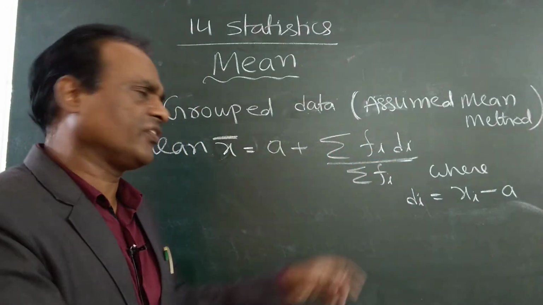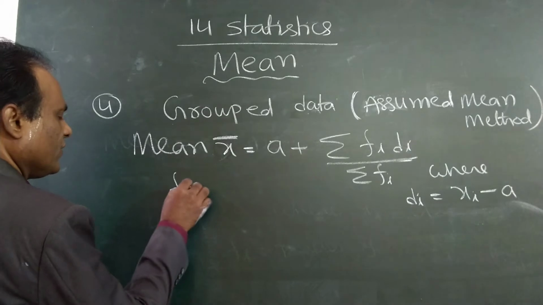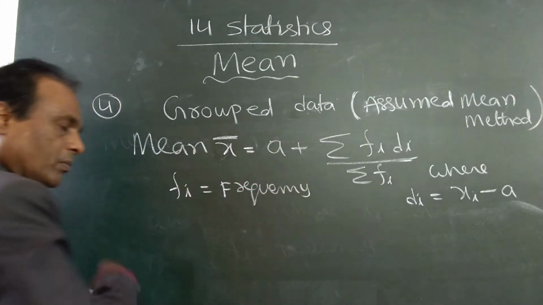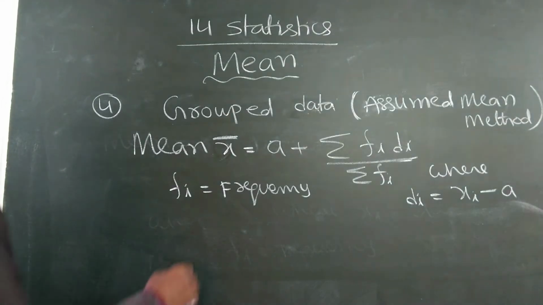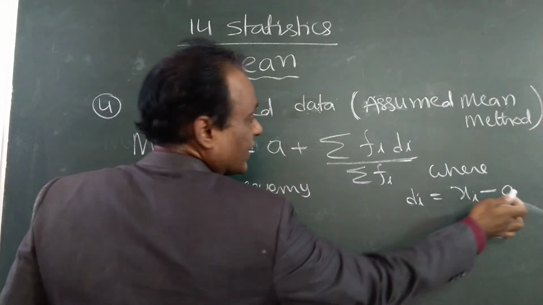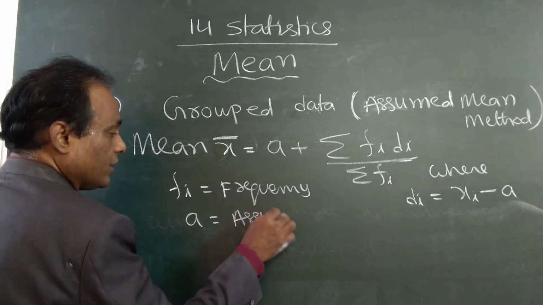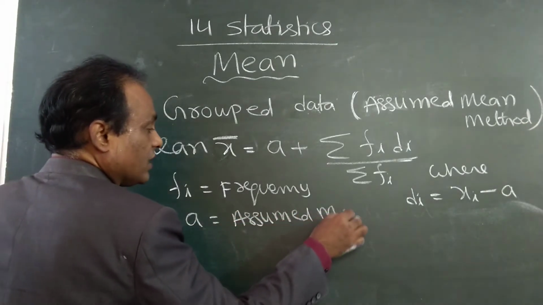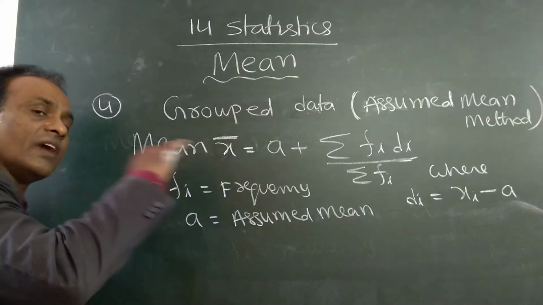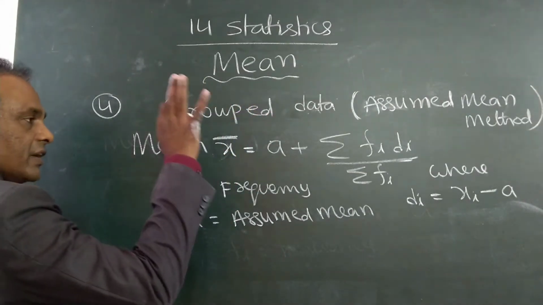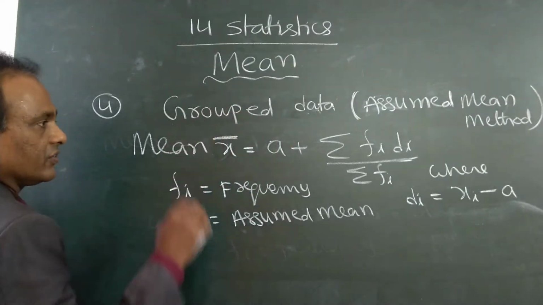Fi is the frequency, you already know, and we used it in the previous formula also. And D is equal to Xi minus A. A is the assumed mean, write down here. What the assumed mean is, I will explain while giving the example. First, write down; I am introducing only the formulas and the symbols.